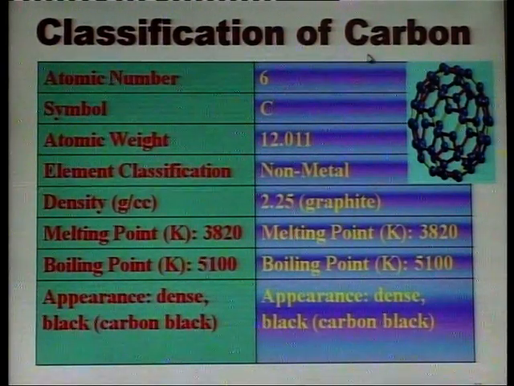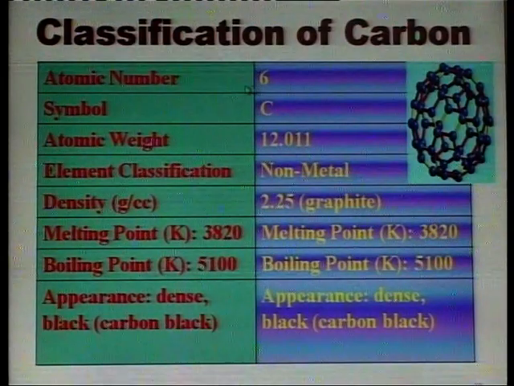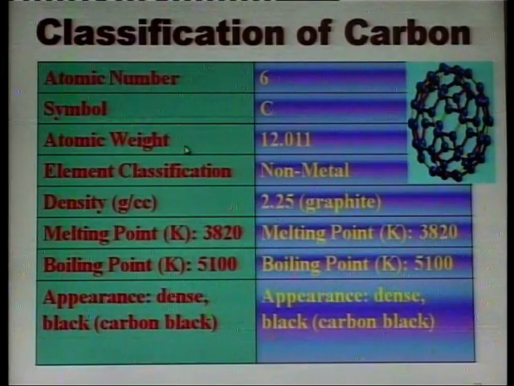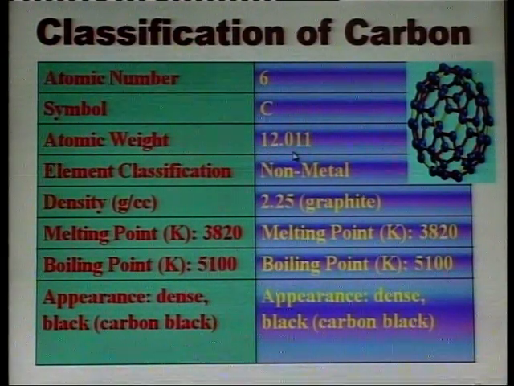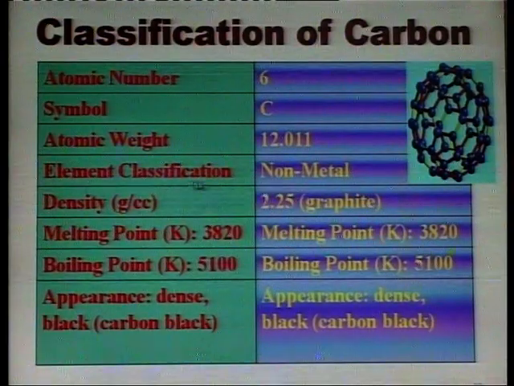Classification of carbon. Its atomic number is 6, symbol C, atomic weight 12.011. Element classification: it is a non-metal.